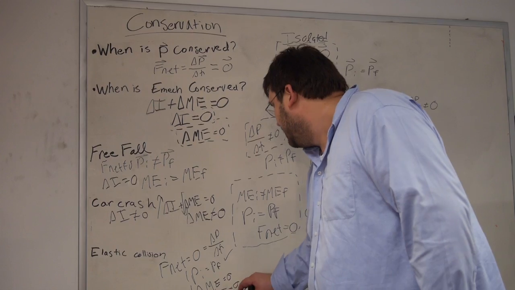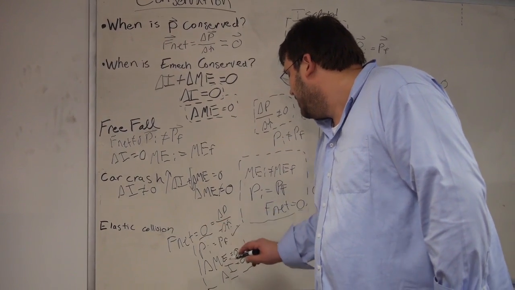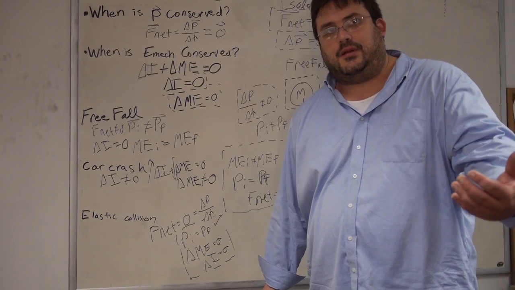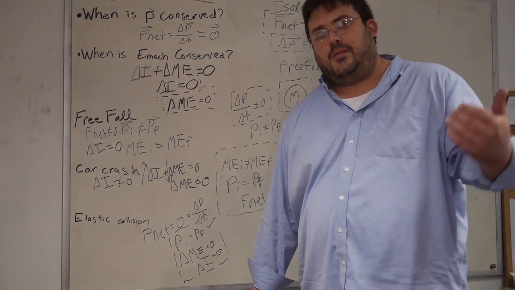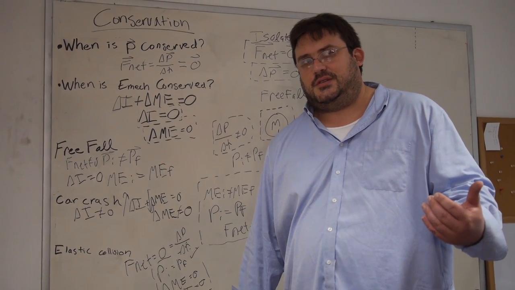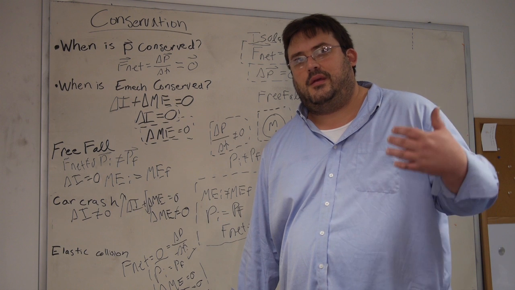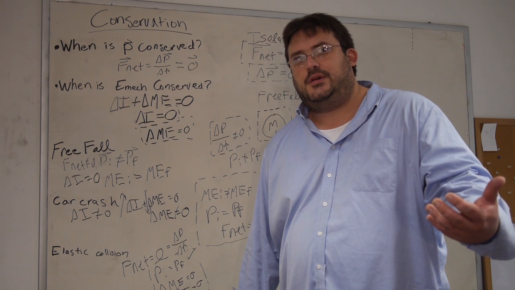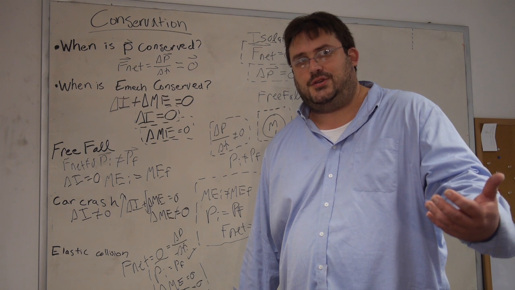In other words, in an elastic collision, both momentum and mechanical energy are conserved. Momentum is conserved because the system is functionally isolated. Mechanical energy is conserved because everything's reversible, so there's no change in internal energy.